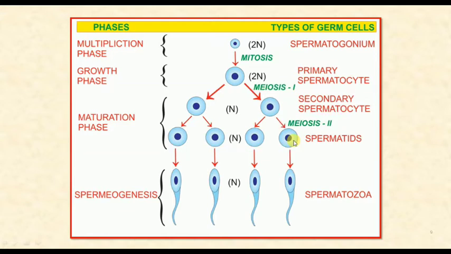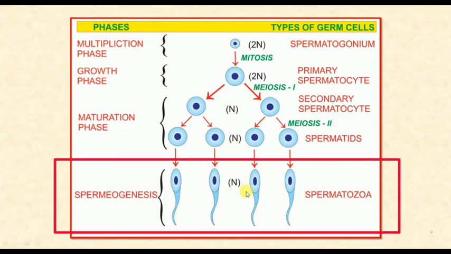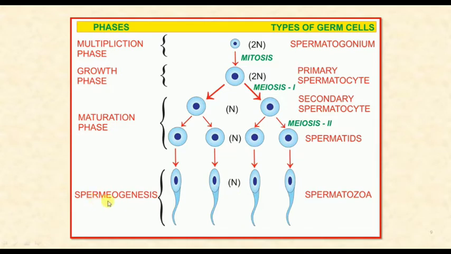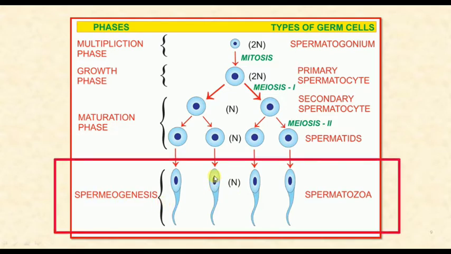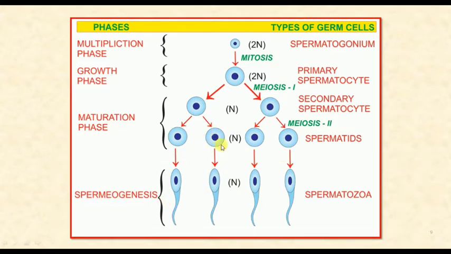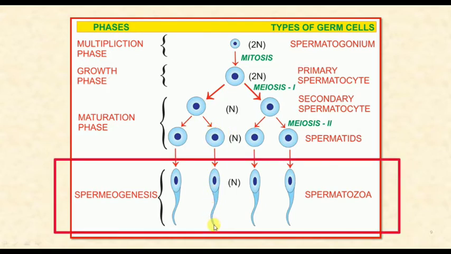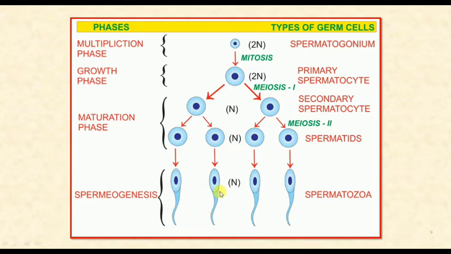These four spermatids are also haploid and contain 23 chromosomes. These spermatids are then transformed into spermatozoa by the process of spermiogenesis, in which these rounded non-motile spermatids are converted into elongated spermatozoa which have flagella, and these spermatozoa are motile.